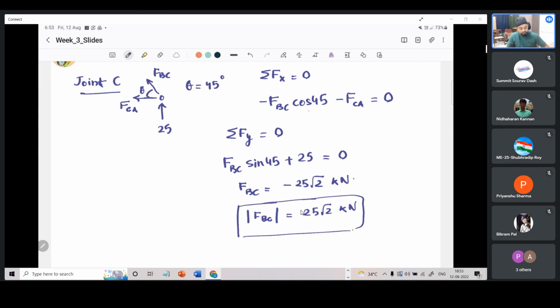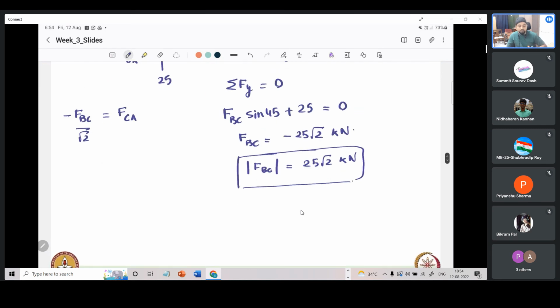Now if you were to consider this equation, let us call it equation 2 because we have already named one. So it is given that minus FBC by root 2 equals FCA.